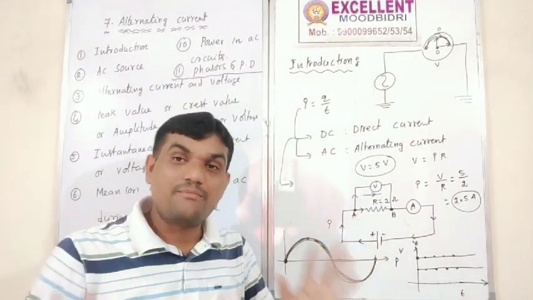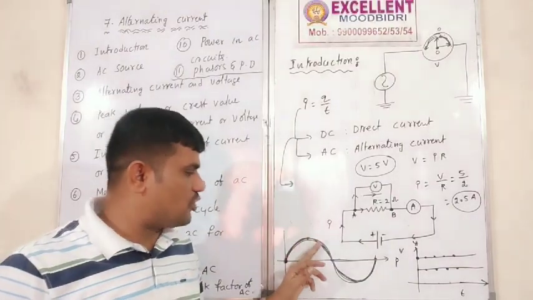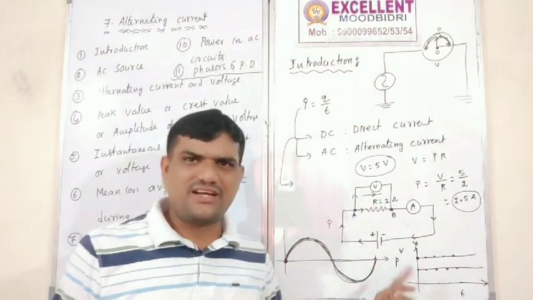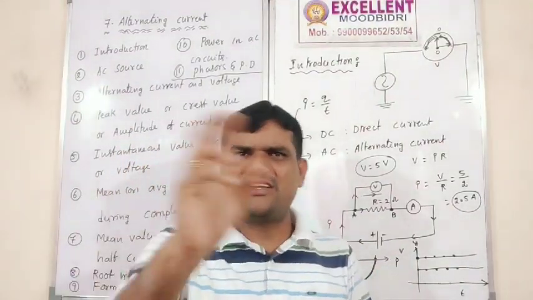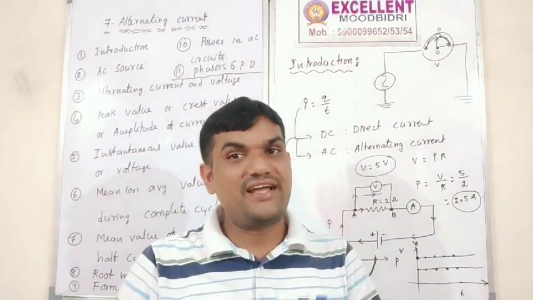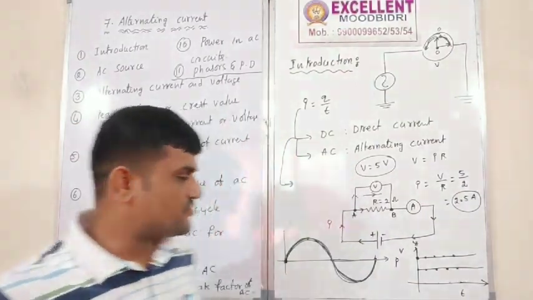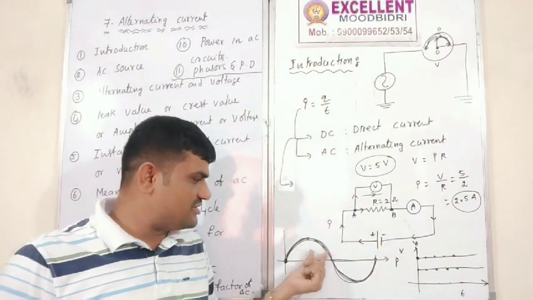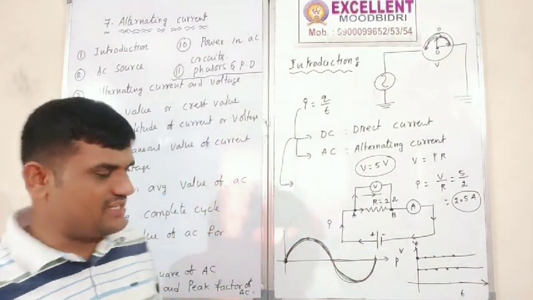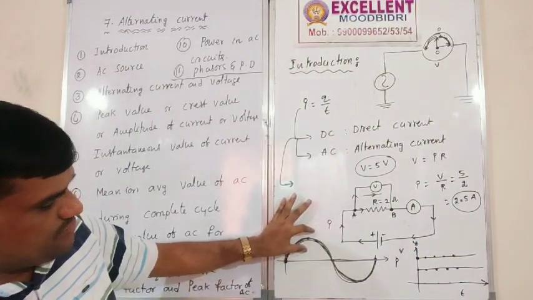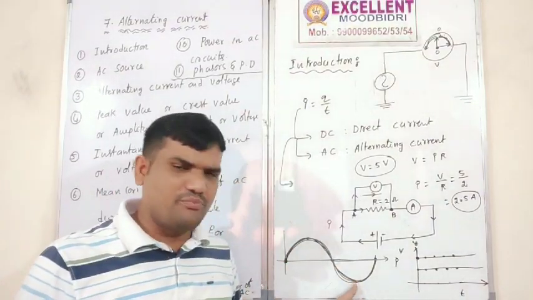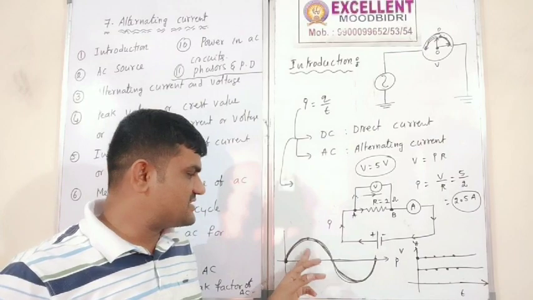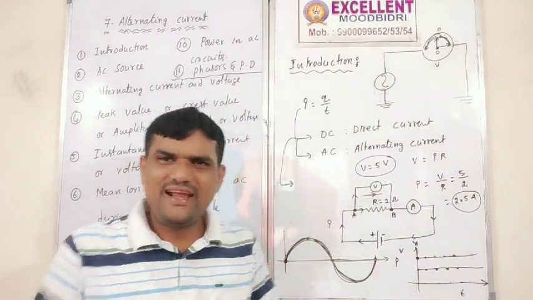The magnitude is the same, but the direction is positive and negative, changing continuously. The current direction changes. So here is the positive direction, this is the negative direction. This is a positive amplitude, this is the negative amplitude. Here positive maximum amplitude, here negative maximum amplitude, this side and that side, like that.